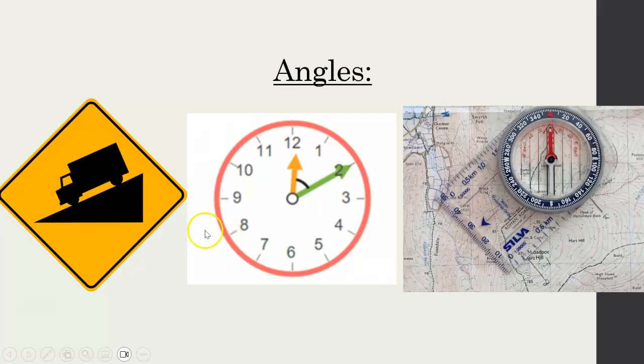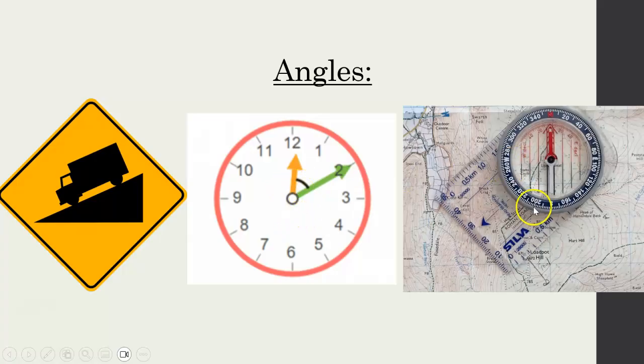Now, I'm sure you already know what angles are, but we see them in everyday life. For example, you might have seen this sign on the road, and there usually is a degree here. This indicates how steep something is. So it tells you what that angle is and how steep something is. Clock hands is an obvious one. So let's say it's 10 past 12. That angle here, and there's also an angle going around the side.